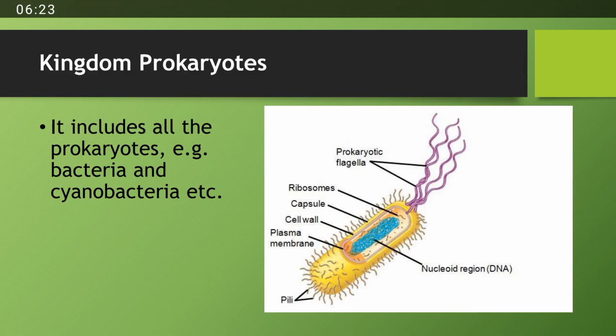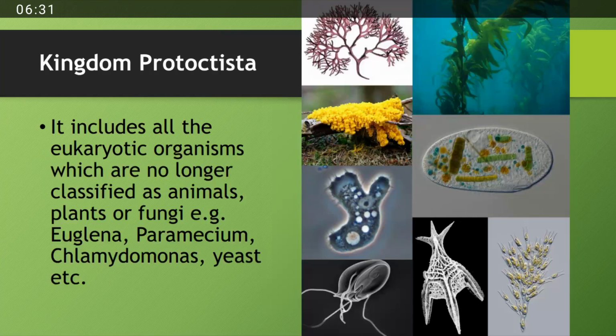In kingdom prokaryotes, all those organisms were placed which are prokaryotes, like bacteria and cyanobacteria.